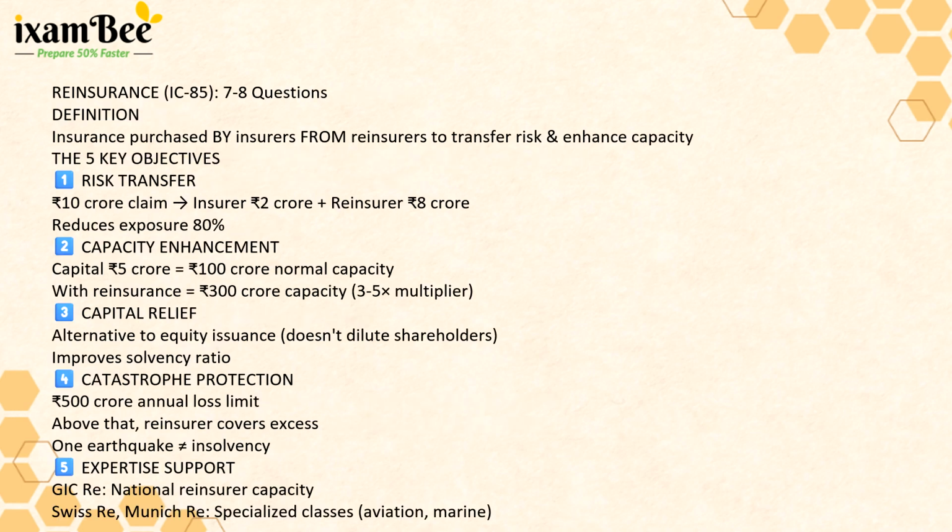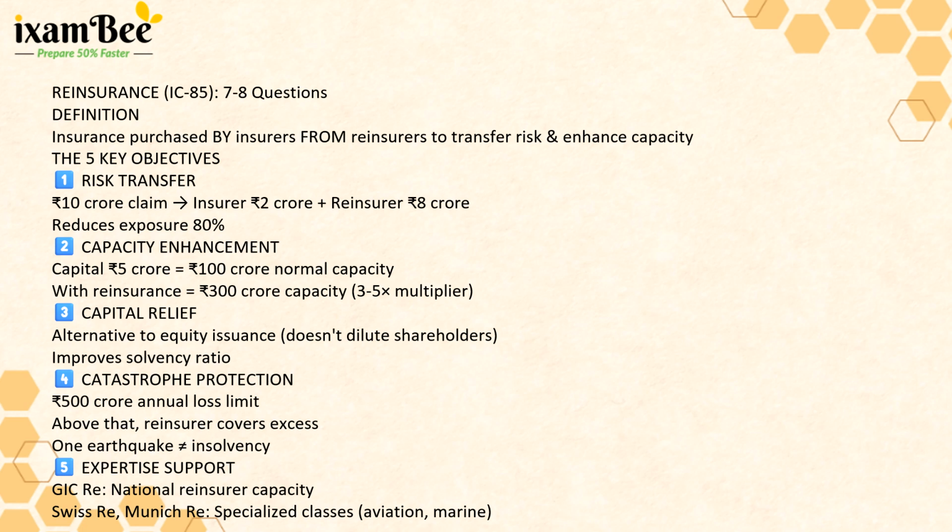Next was the reinsurance section. 7 to 8 questions were asked from the reinsurance part. It is a niche but important topic. The exam asked basic definitions and concepts. The five key objectives of reinsurance were tested, for example, risk transfer and capacity enhancement, etc.